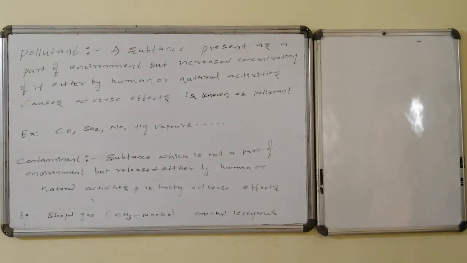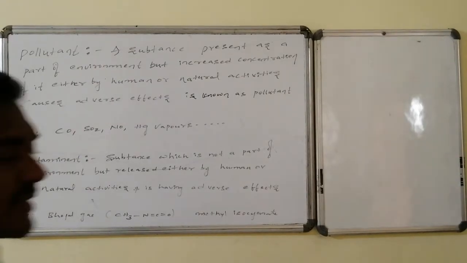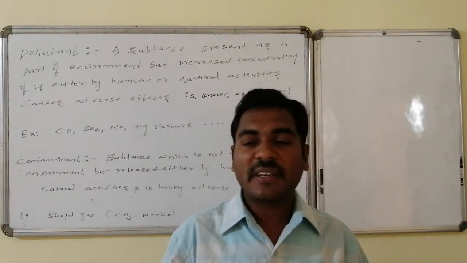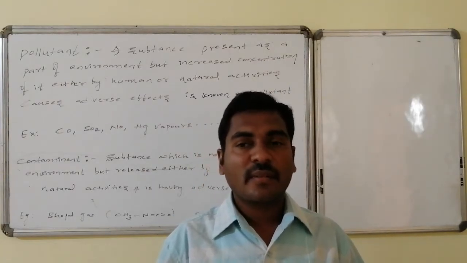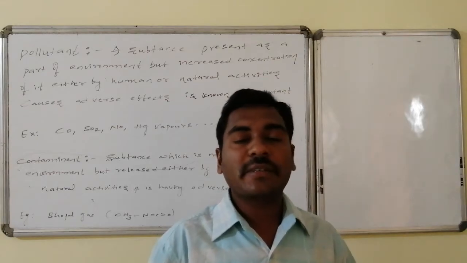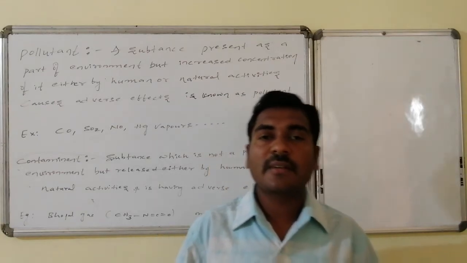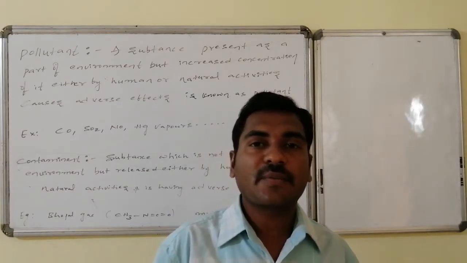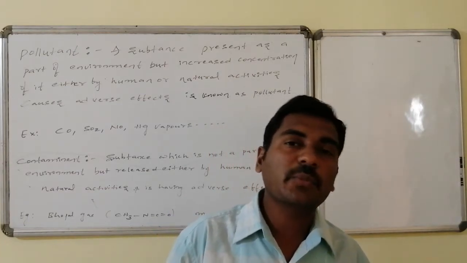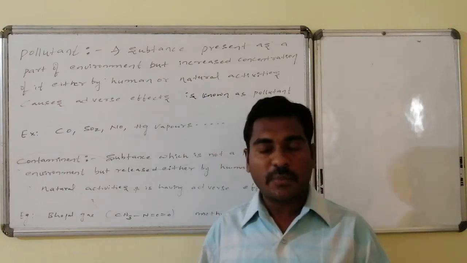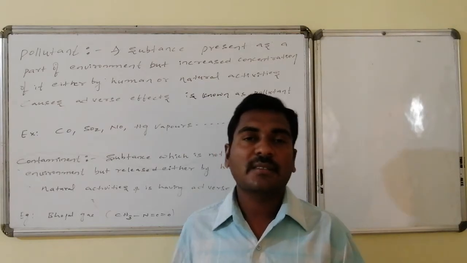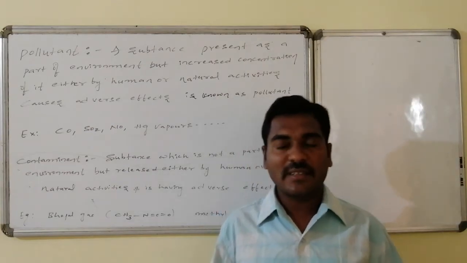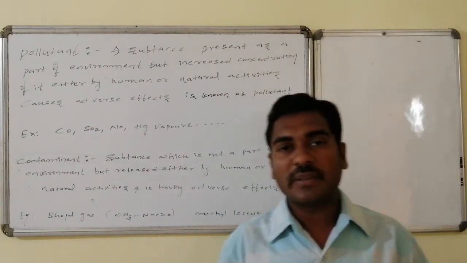Next is pollutant as well as contaminant. A pollutant is a part of the environment, but its concentration is low. Suppose, either by human activities or by natural activities, its concentration increases, then it shows its adverse effect. Such kinds of substances are said to be pollutants. Suppose carbon monoxide, sulfur oxides, sulfur dioxide, nitrogen oxides, especially nitric oxide, and mercury vapors, these are all said to be pollutants.